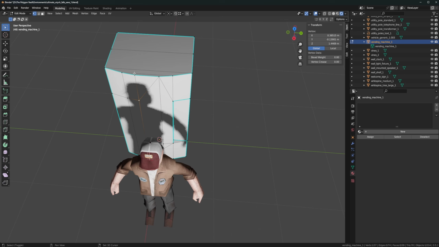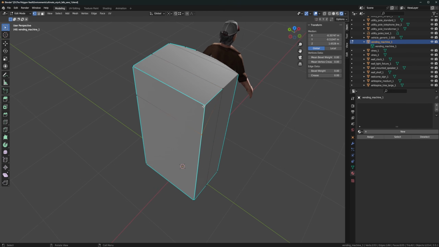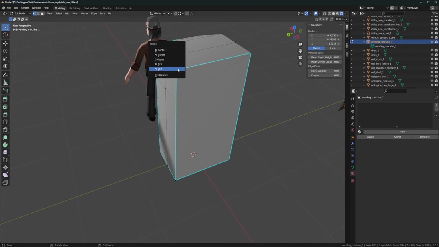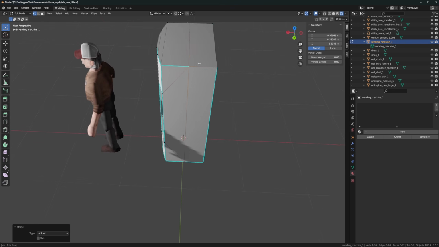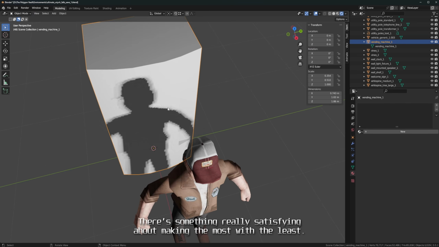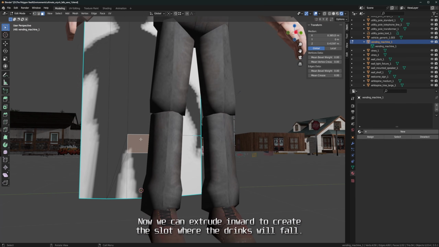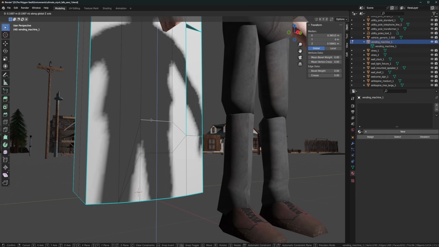This one as well. There's something really satisfying about making the most with the least. Now we can extrude inward to create the slot where the drinks will fall.